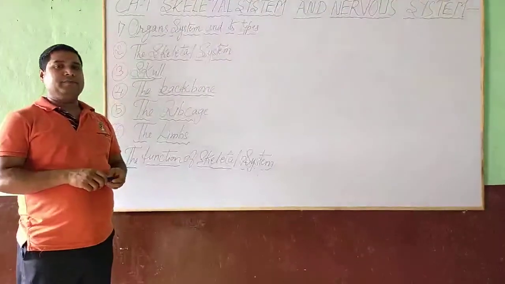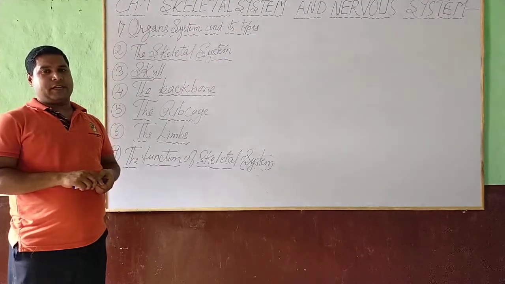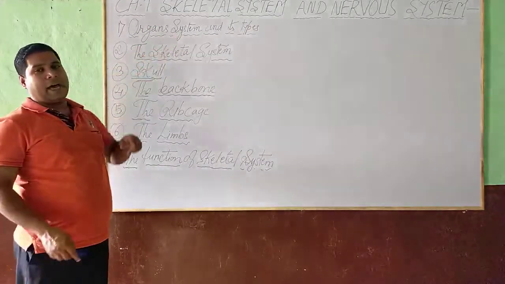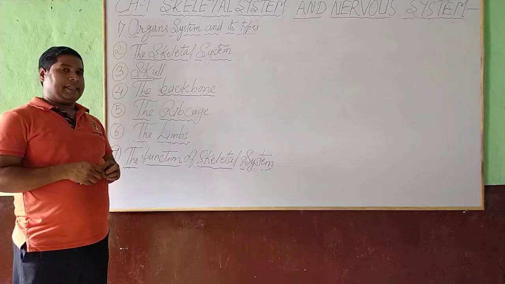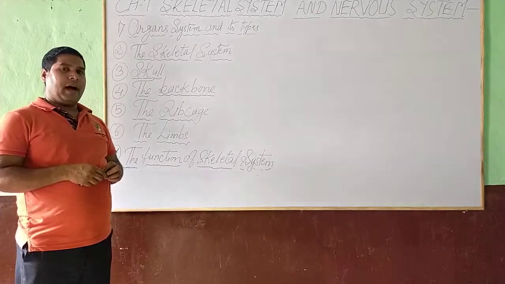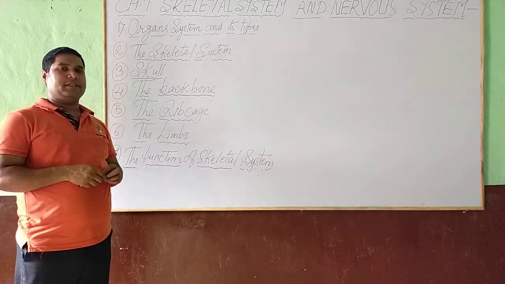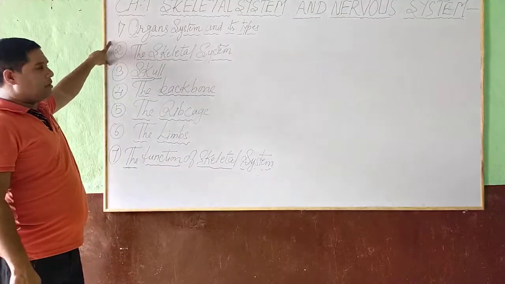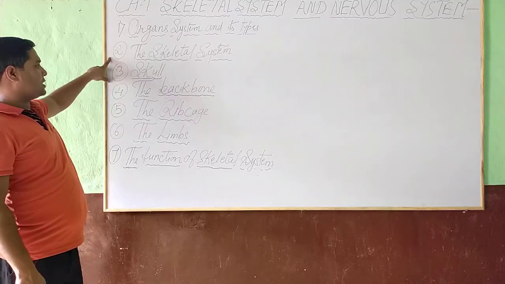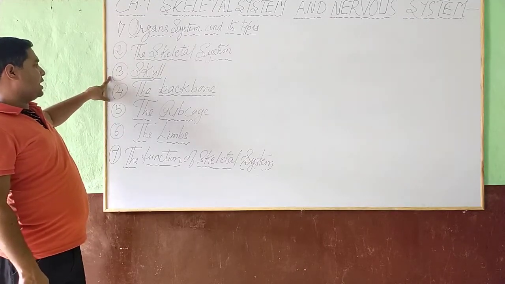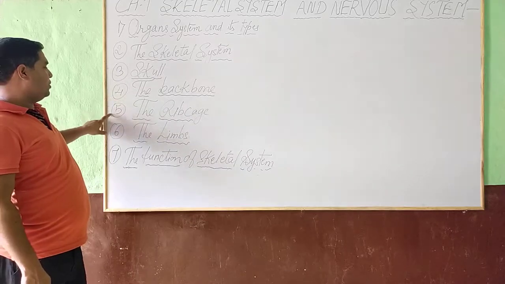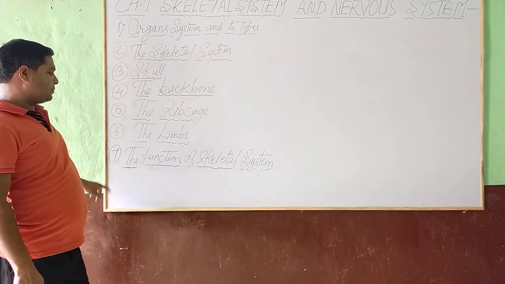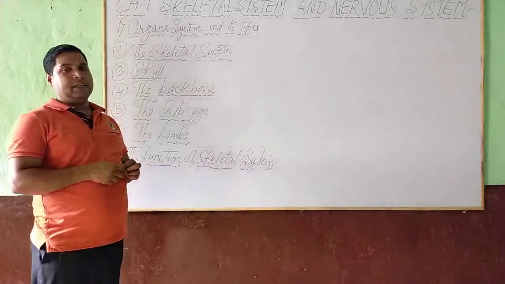Good morning, Standard 5. I am going to start today chapter 7, skeletal system and nervous system. In this video, I am going to explain few important points of chapter 7, and the points are organ system and its type, second, the skeletal system, third, the skull, fourth, the backbone, fifth, the rib cage, sixth, the limbs, and seventh, function of a skeletal system.